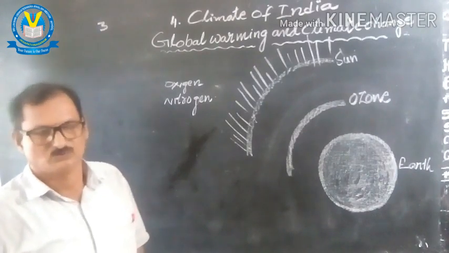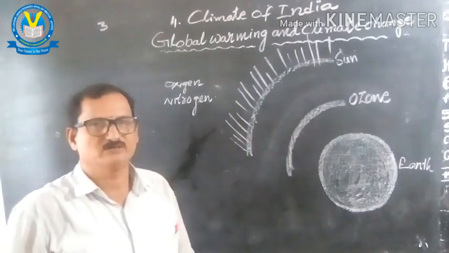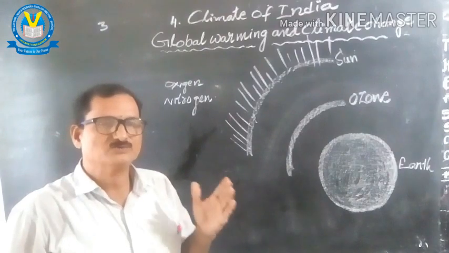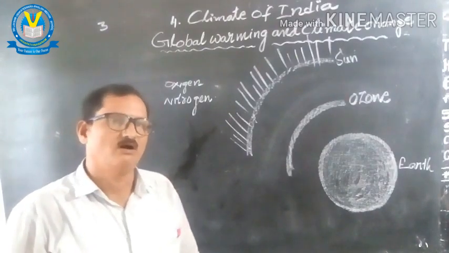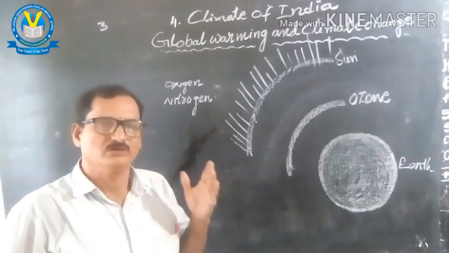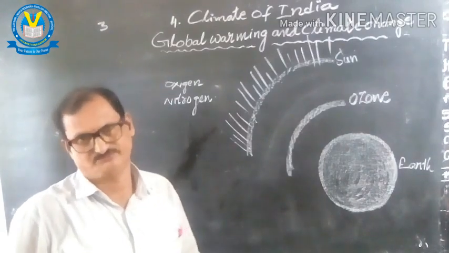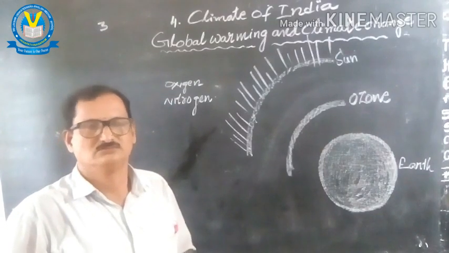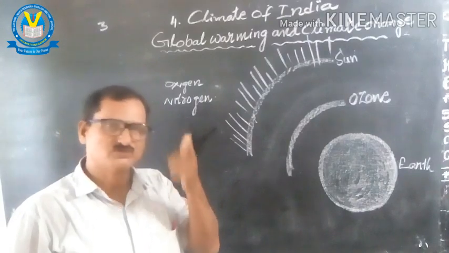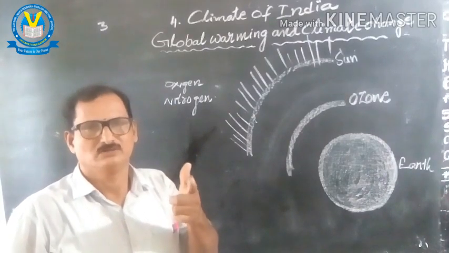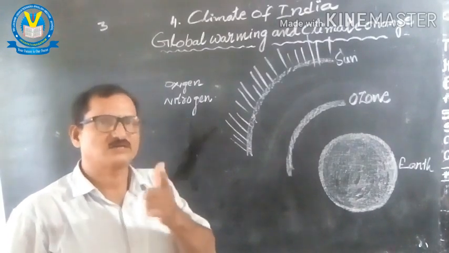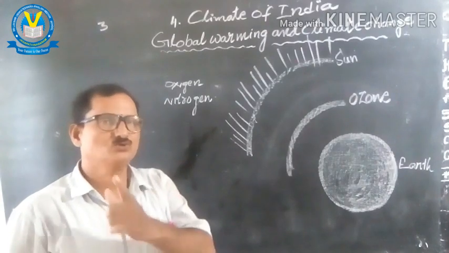Recently, the scientists are discovering large volumes of methane under the frozen tundras. As the globe is warming, the ice in the tundras starts to melt.